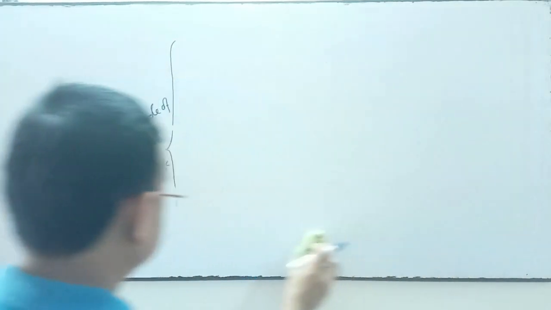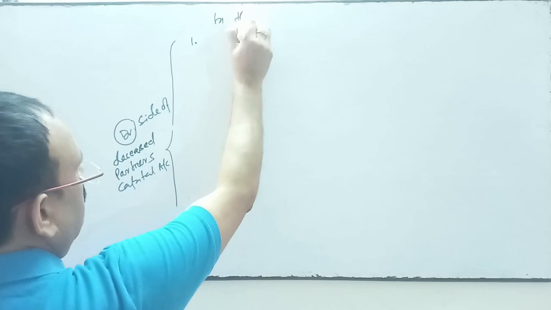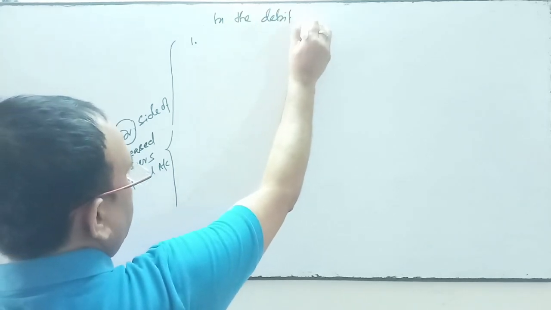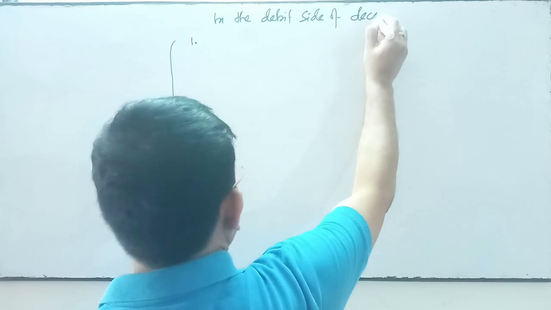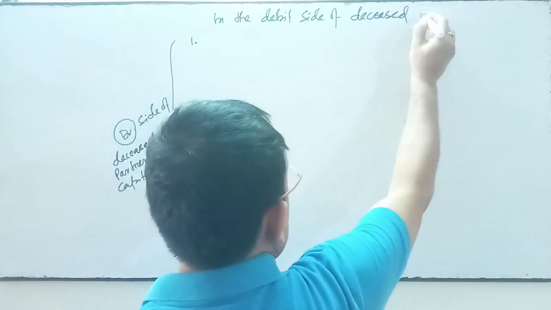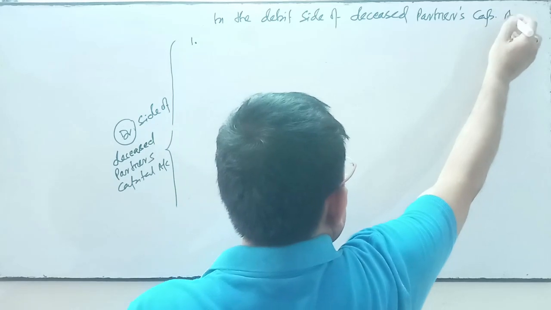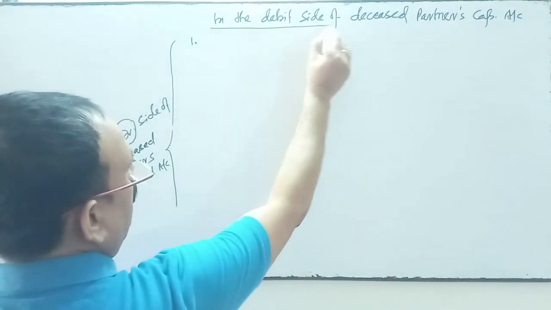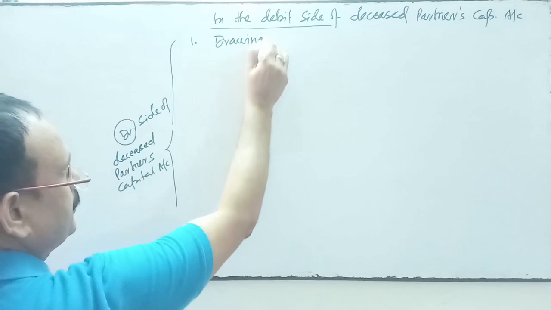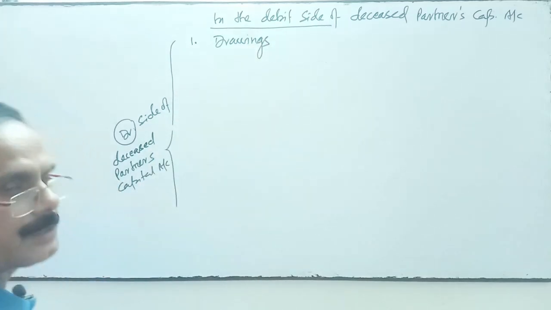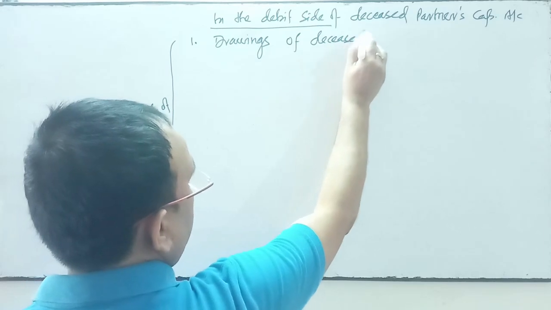In the debit side of the deceased partner's capital account we will transfer drawings, if the partner has withdrawn money for personal use. Drawings of the deceased partner.